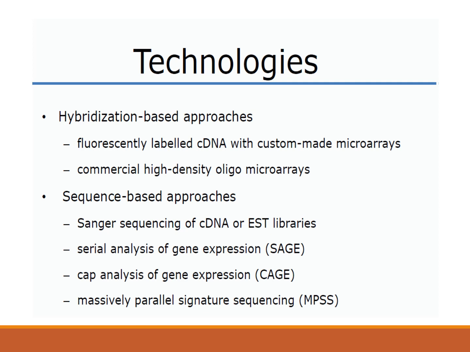Then the next method is the sequence-based approach, where we perform sequencing of the cDNA, that is complementary DNA produced from mRNA, or EST libraries, that is expressed sequence tags libraries. Then the second sequence-based method is serial analysis of gene expression, that is SAGE. Then the third is cap analysis of gene expression and massively parallel signature sequencing. So out of these technologies, we have to discuss microarray, SAGE, and EST in more detail in the next few lectures.